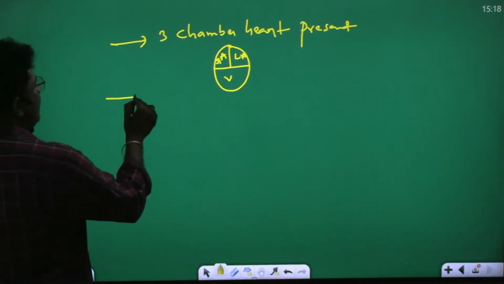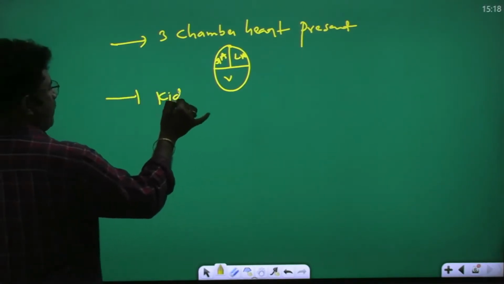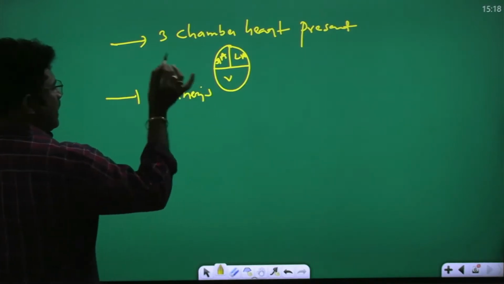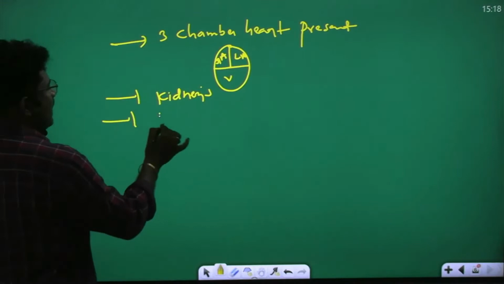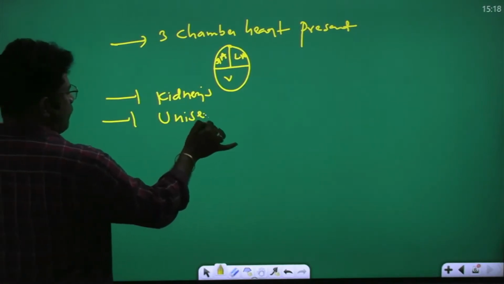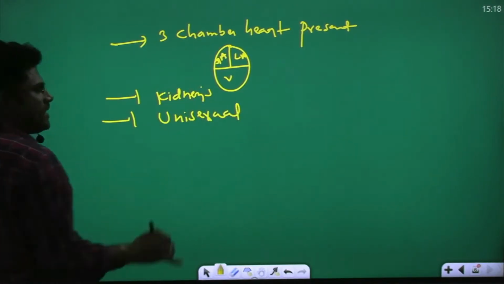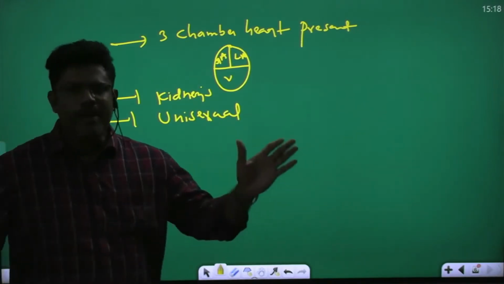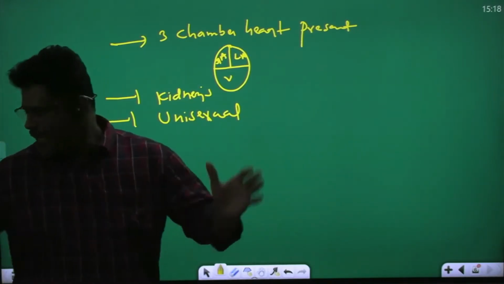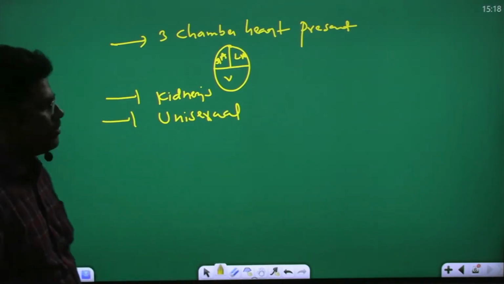Excretory organs are generally kidneys. They are unisexual. Both male and female organisms are separate. Male organism, female organism, completely separate, unisexual.